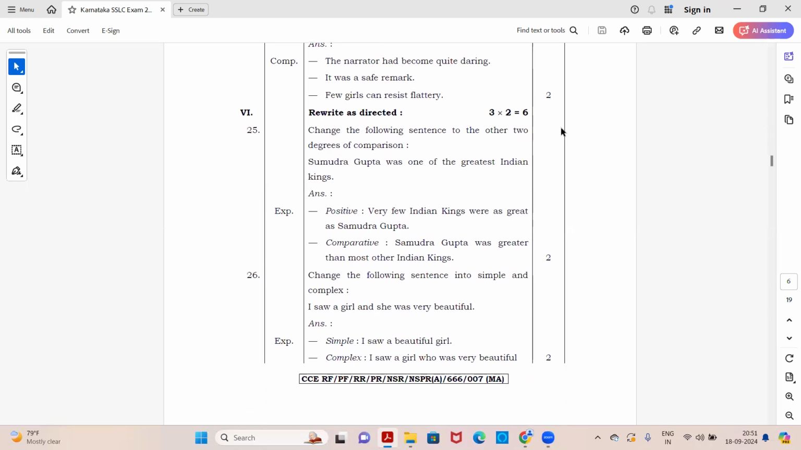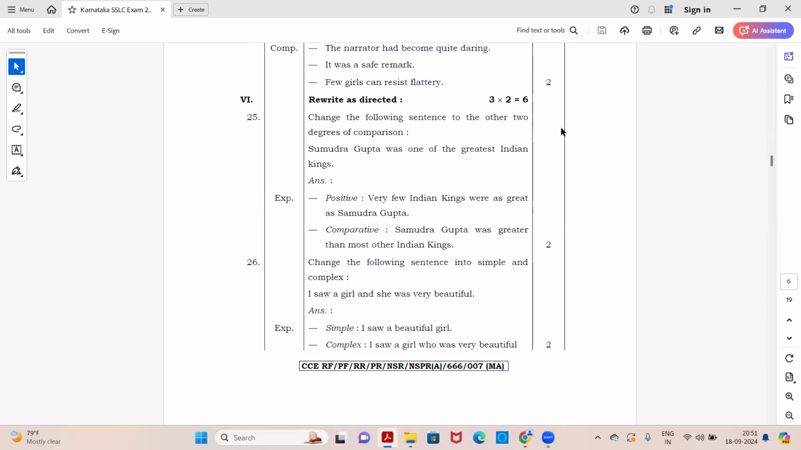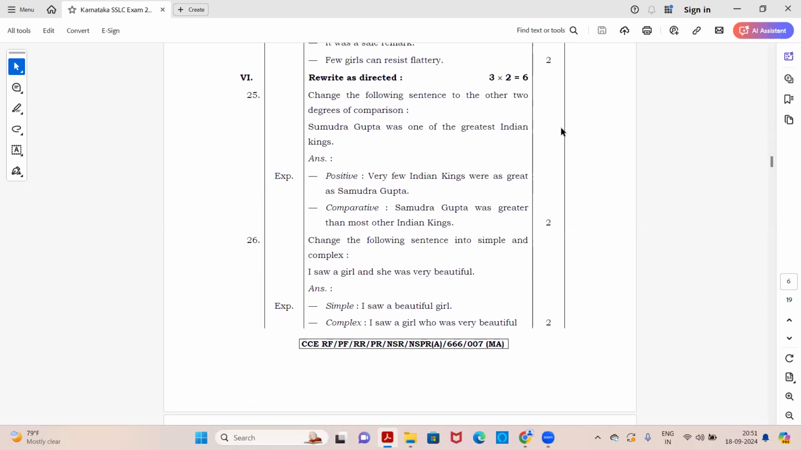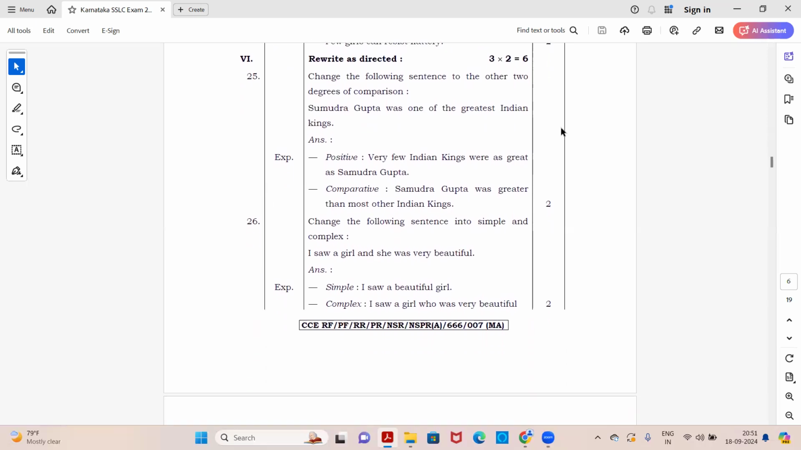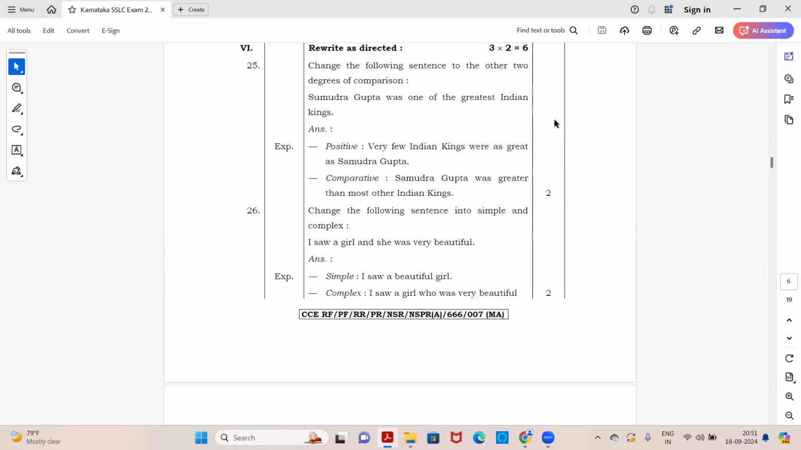Now we come again with the sixth main, that is rewrite as directed. Now here you have 2 mark questions, like you will have 3 questions of 2 mark each. So let's see what type of questions are here. So first one is change the following sentence to the other 2 degrees of comparison. So yes, it's a grammar question, but the sentence and the statement could be from your chapters.